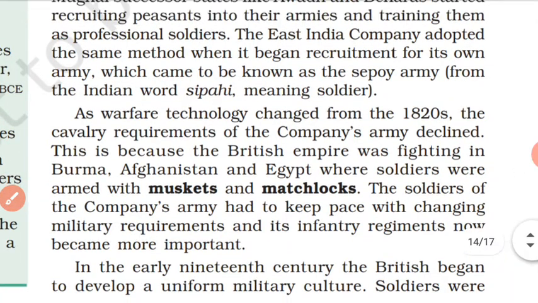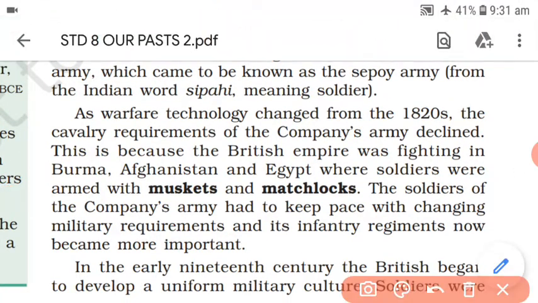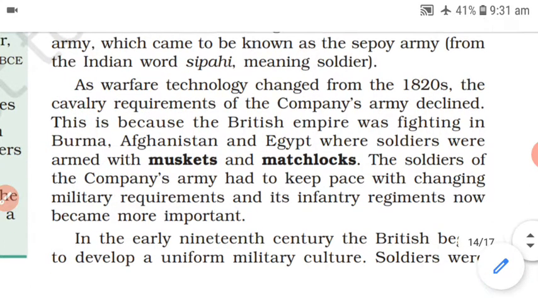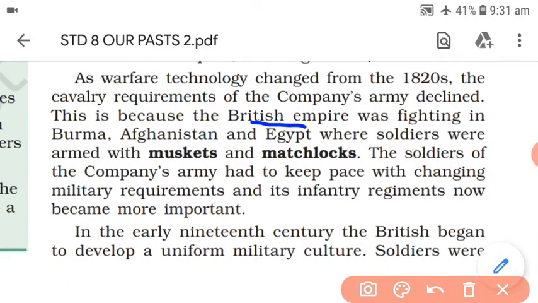Now as warfare technology changed from the 1820s, the cavalry requirements of the company's army declined. Cavalry, as you know, are the soldiers on horseback, and they were now not in much demand. This is because the British Empire was fighting in Burma, Afghanistan and Egypt, where soldiers were armed with muskets and matchlocks. Muskets were long guns.